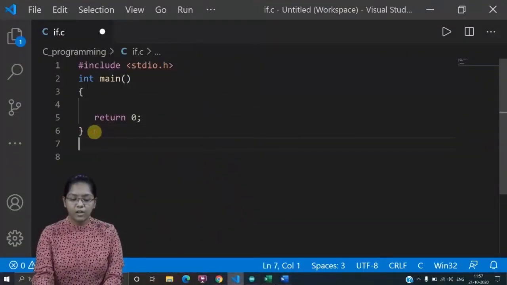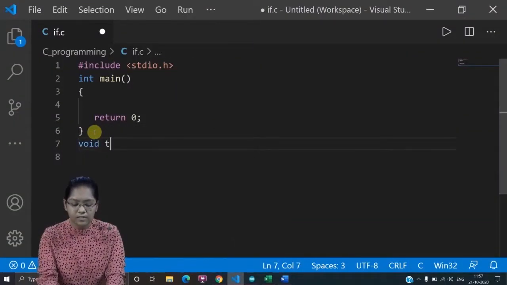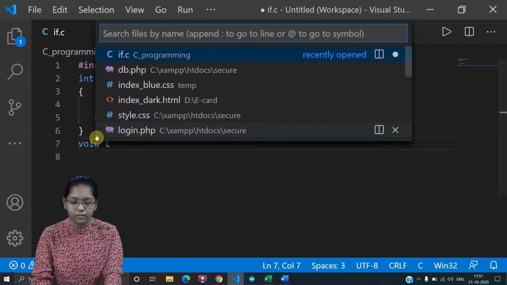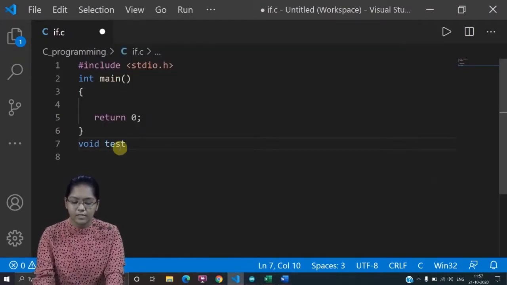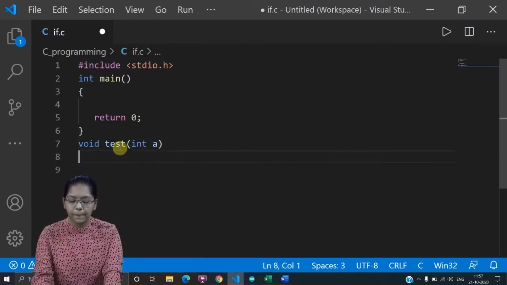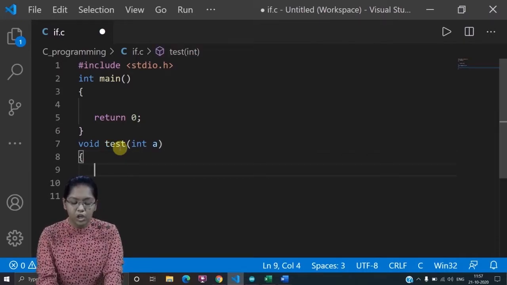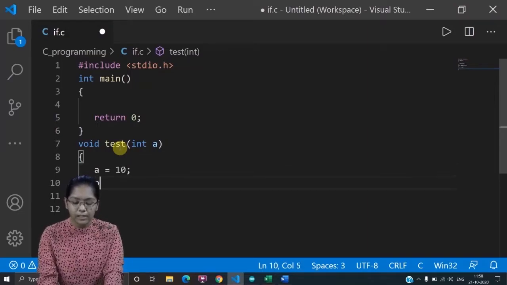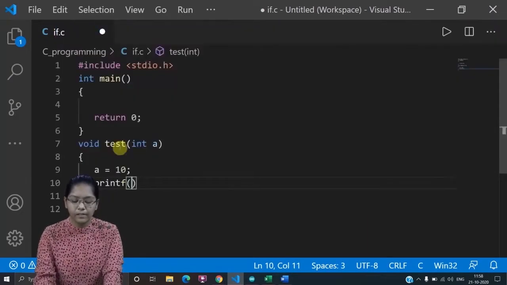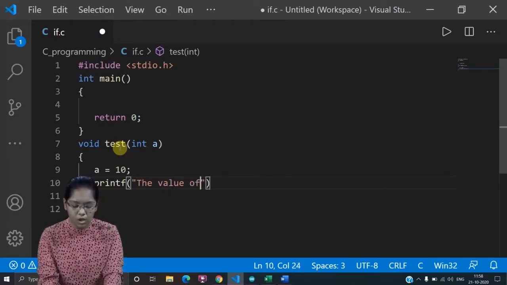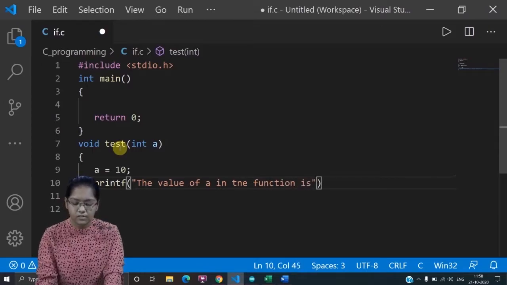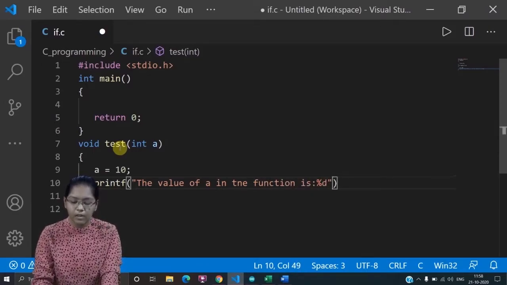Let's say I have considered a function, void test. Here I have passed a value, let's say int a. Now the value of a, I will say a is equal to 10. Here I print a statement: the value of a in the function is %d, printing the value of a.